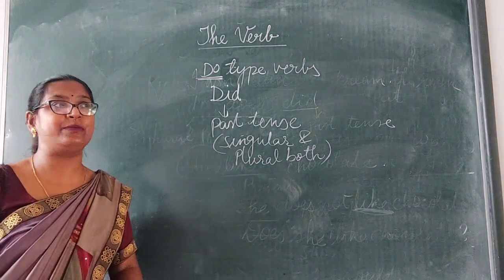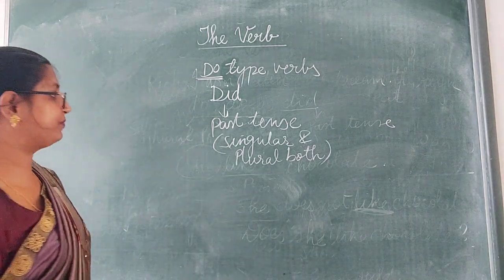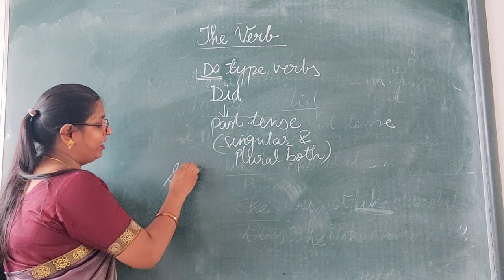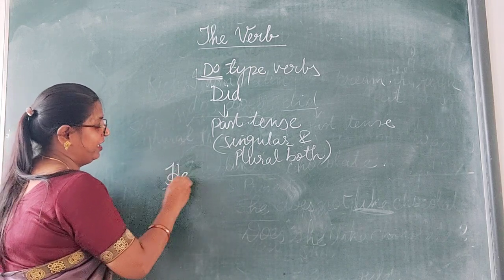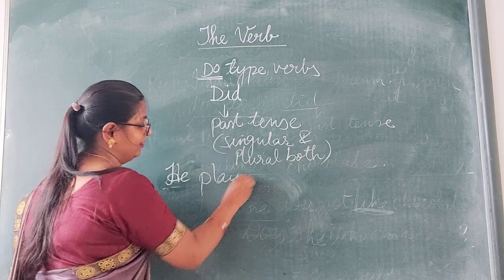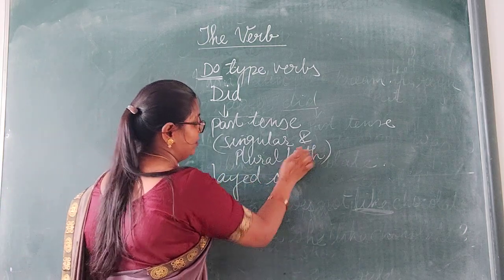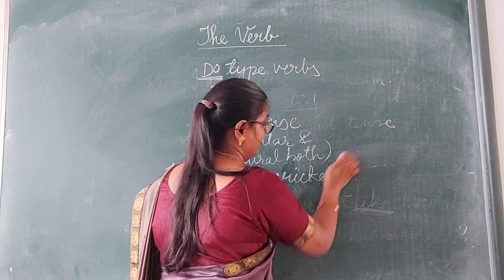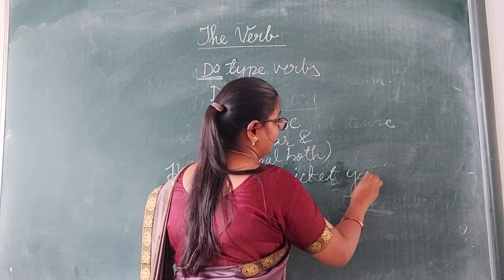Clear? Let me write here a sentence. He played cricket yesterday.